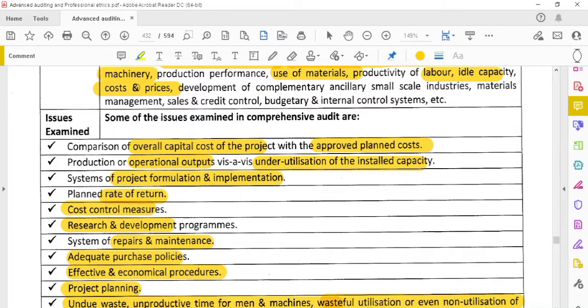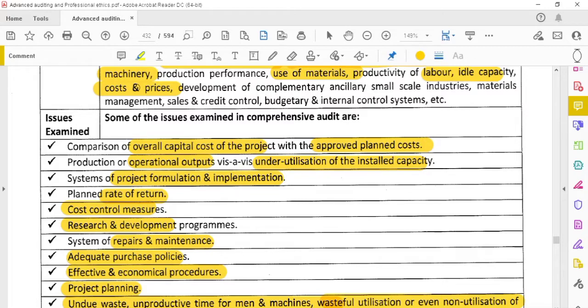Okay, we have to verify the overall cost of capital against the approved planned cost. This is the cost which will be incurred, as planned. But what is the cost of capital which was actually incurred after the project has been completed? We also have to verify whether they have spent according to the approved plan. If it is not, there is some issue in that. So we have to verify whether the plan happened. We compare and verify.